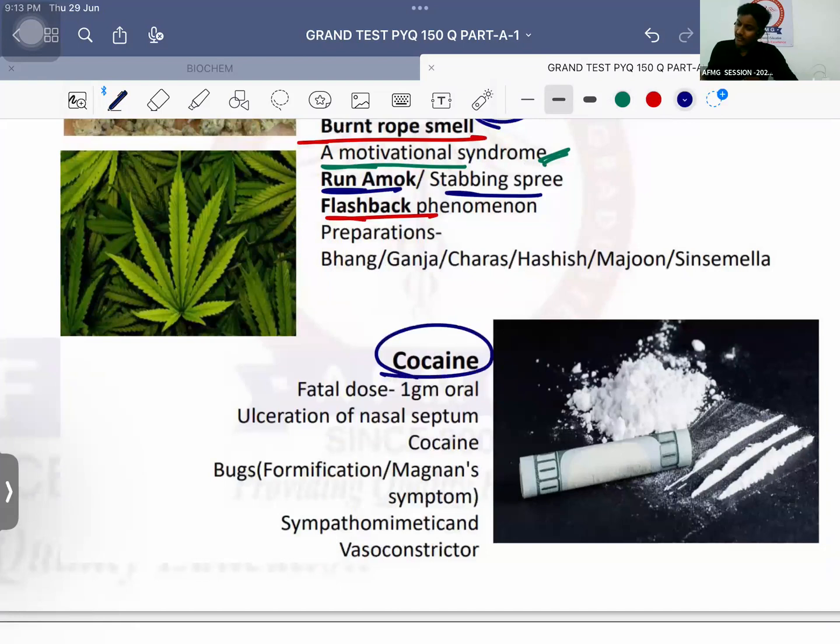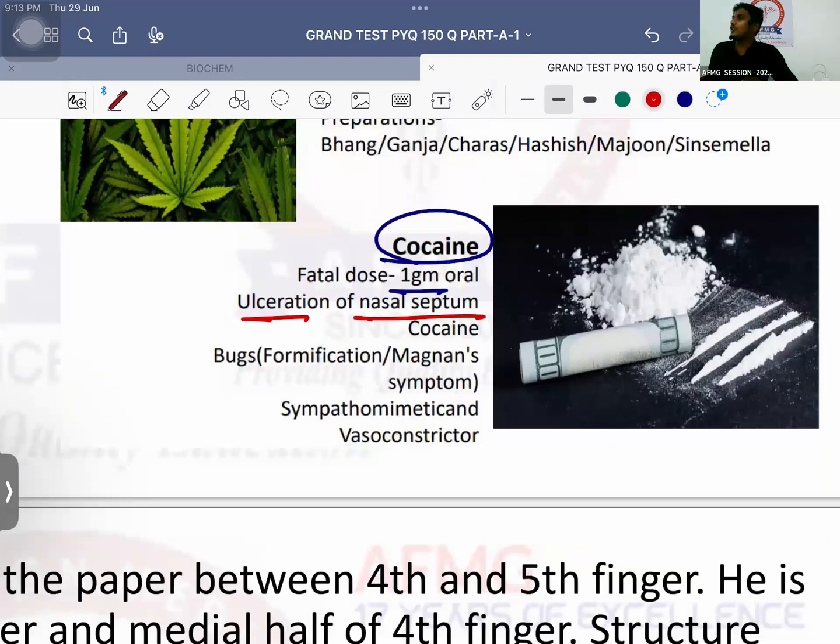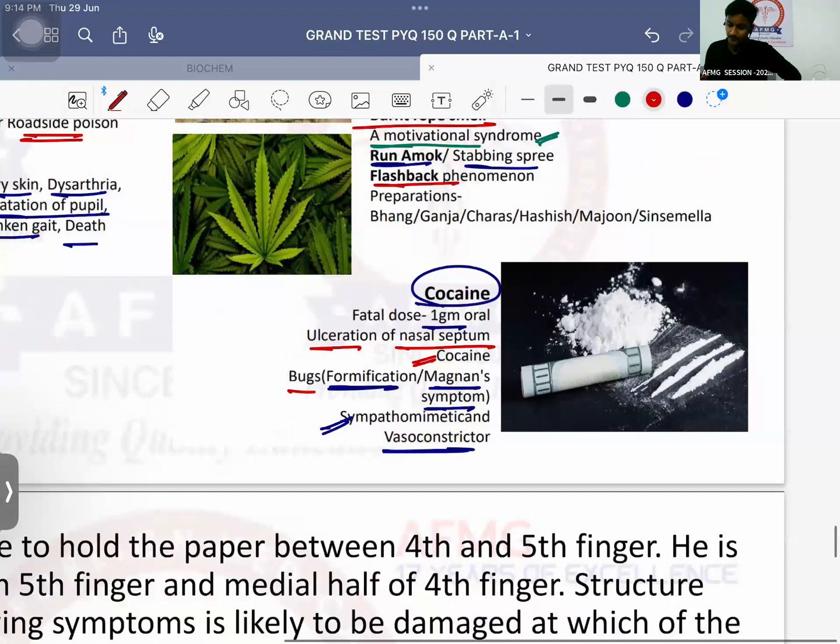Cocaine usually, cocaine का fatal dose कितना होता है? 1 gram orally. It causes ulceration or perforation of septum, and it will lead to tactile hallucination known as cocaine bugs, also known as formication or Magnan's symptom. It is a sympathomimetic drug and it is a potent vasoconstrictor. It is also used as a local anesthetic agent.